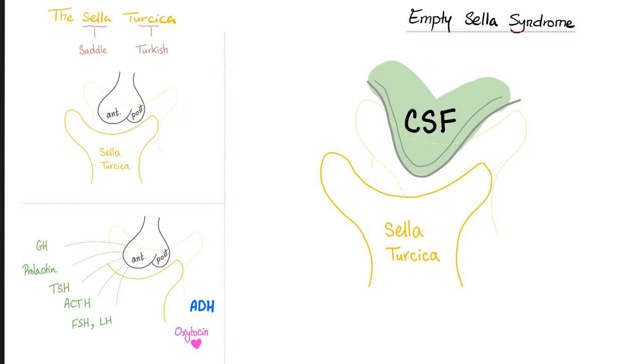What is empty sella syndrome? What is the sella? We're talking about the sella turcica, which literally means the Turkish saddle. Who named these things? Basically, an empty sella means that when you take an MRI of your brain, there is no pituitary. What happens? The arachnoid, which is one of your meninges, took some CSF and came here, and destroyed the pituitary. Now, I don't mean it annihilated the pituitary, it just flattened it. That's why you could not see the pituitary as normal.